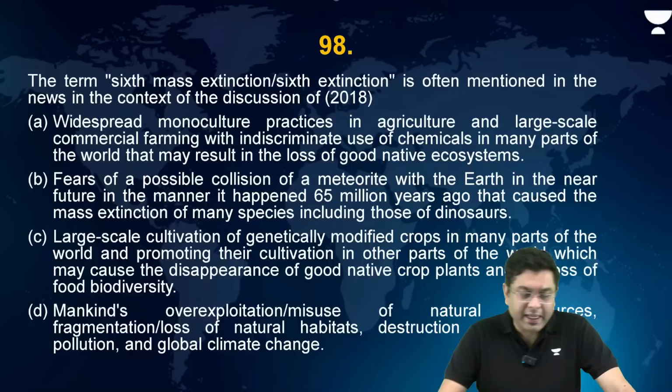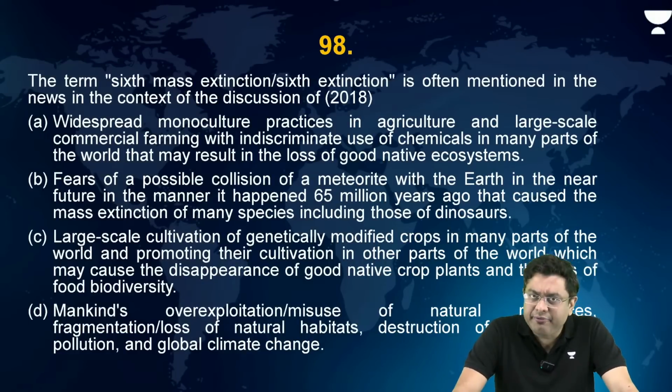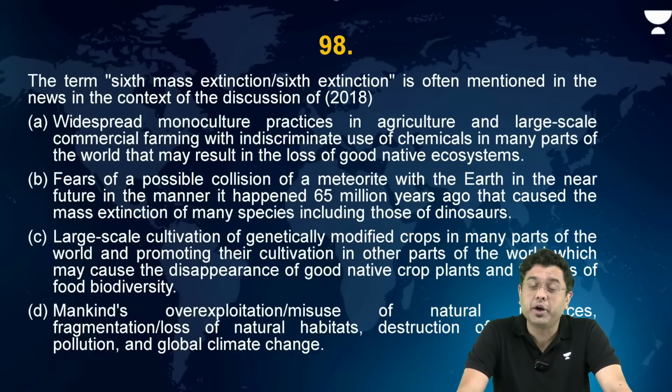Okay? Now, this was a question which was very, very long, elaborative, but in terms of its difficulty, it was easy. The term sixth mass extinction or sixth extinction is often mentioned in the news in the context of the discussion of what?